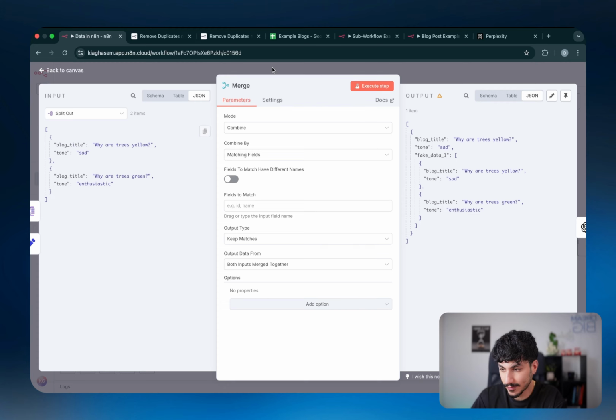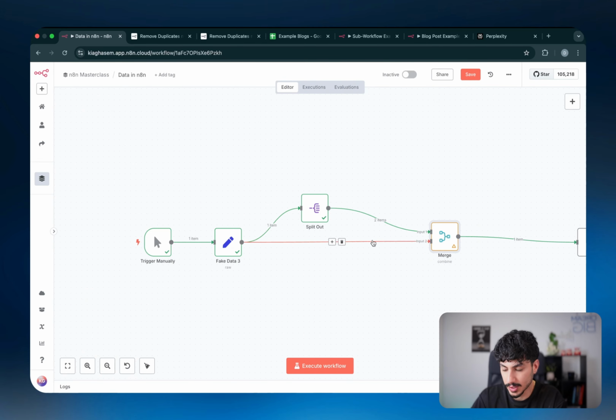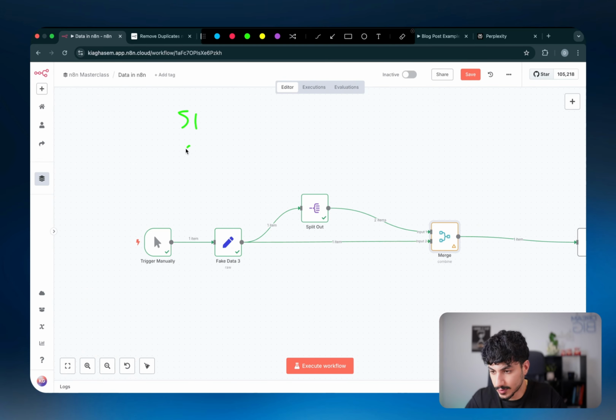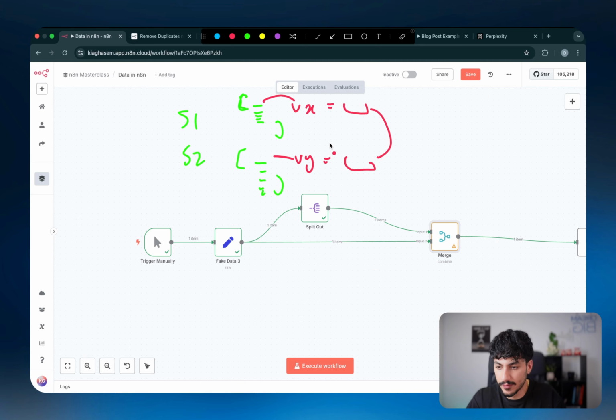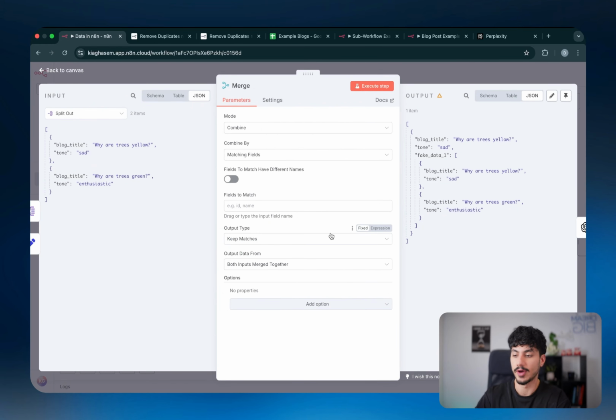Matching by field works like this: if we have stream 1 and stream 2, and this one has a bunch of items inside it, and this one also has a bunch of items inside it, it says, okay, we'll go inside each of these items, look for variable, let's say X, and then see if the value of variable X is equal to another field, let's say variable Y over here. If it is, then combine these 2. If it isn't, then don't combine these 2. So it just basically merges them by finding a matching field.